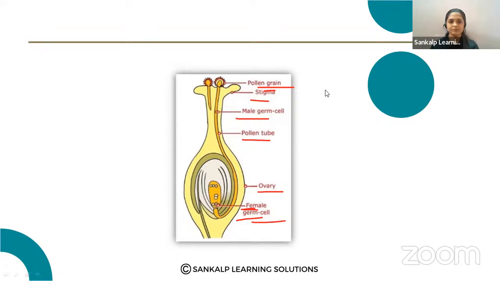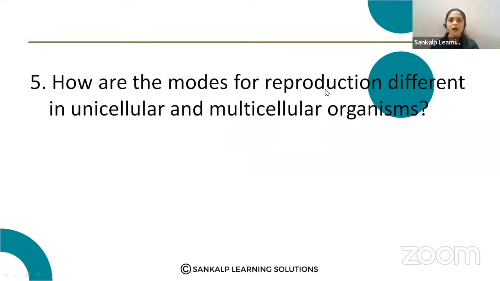Next question. How are the modes of reproduction different in unicellular and multicellular organisms? Modes of reproduction, like sexual reproduction and asexual reproduction, there are different types, right? Unicellular and multicellular organisms, how do they differ?